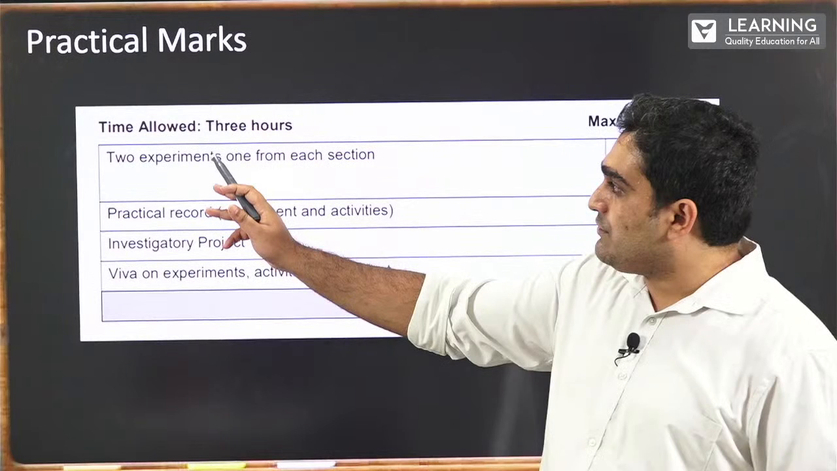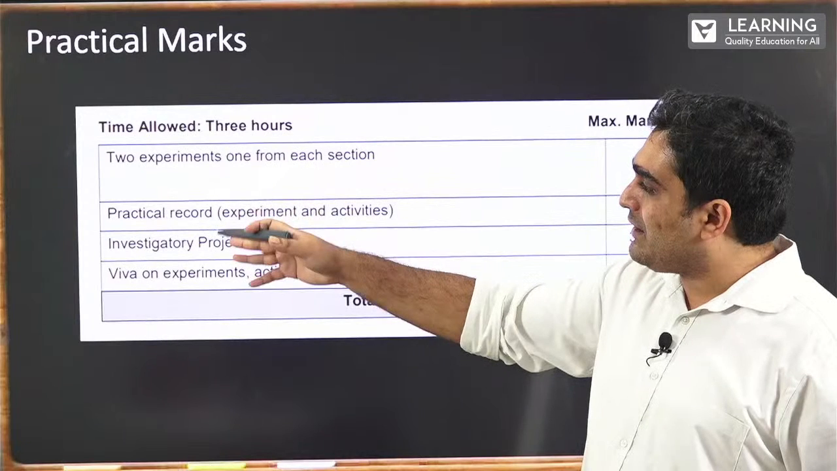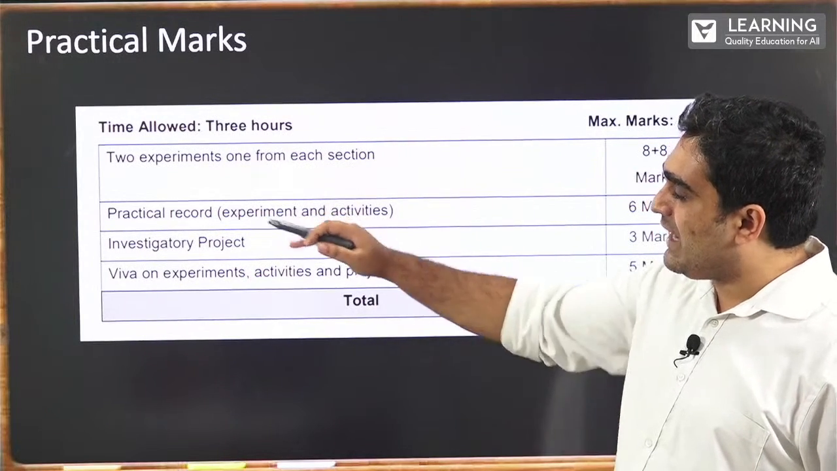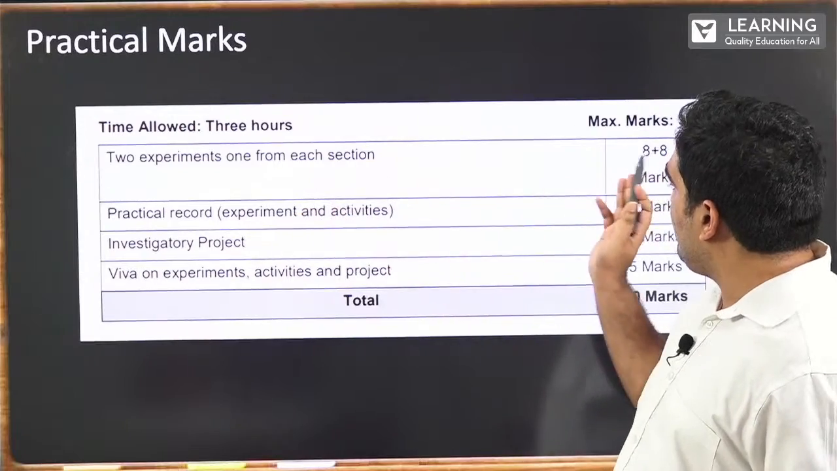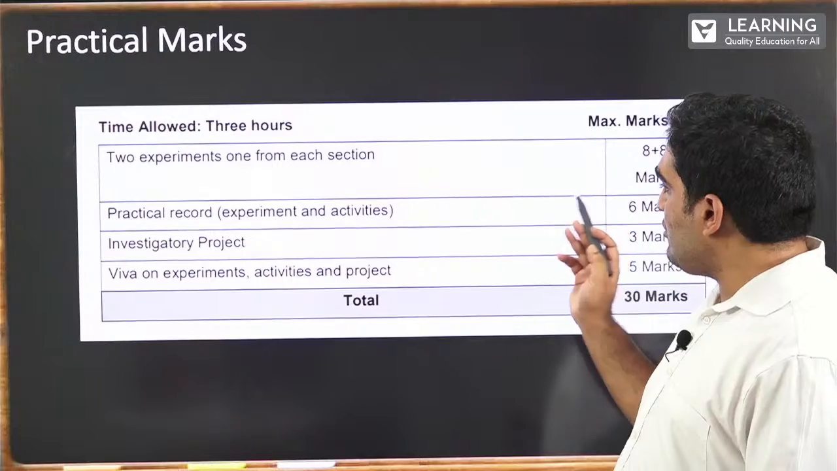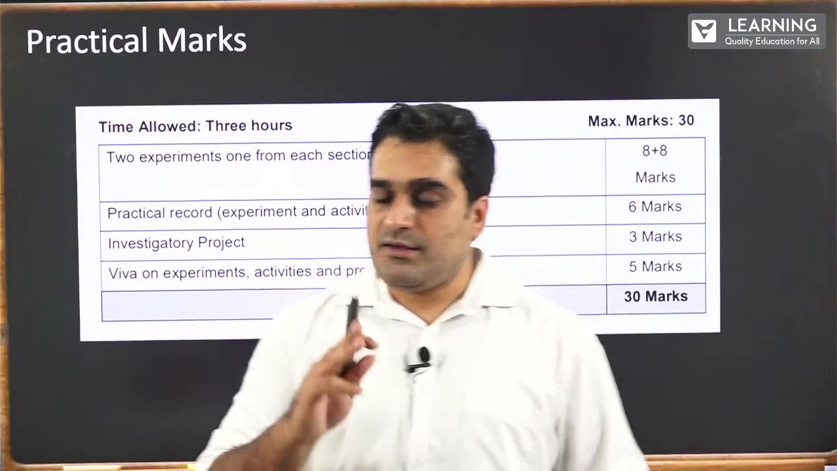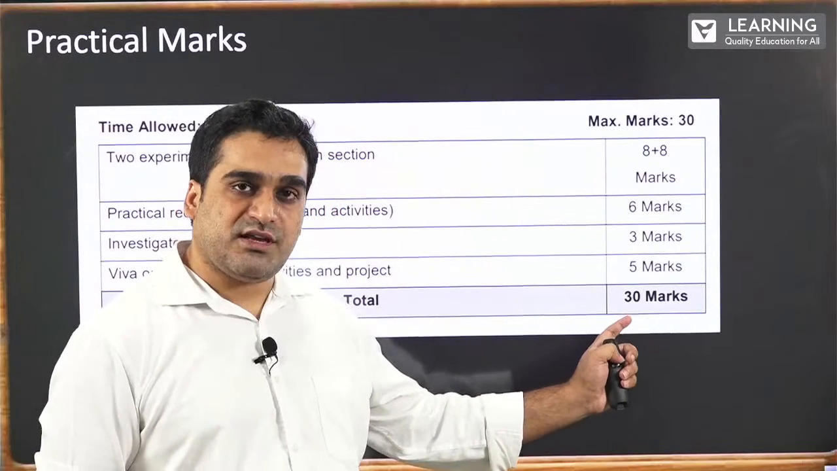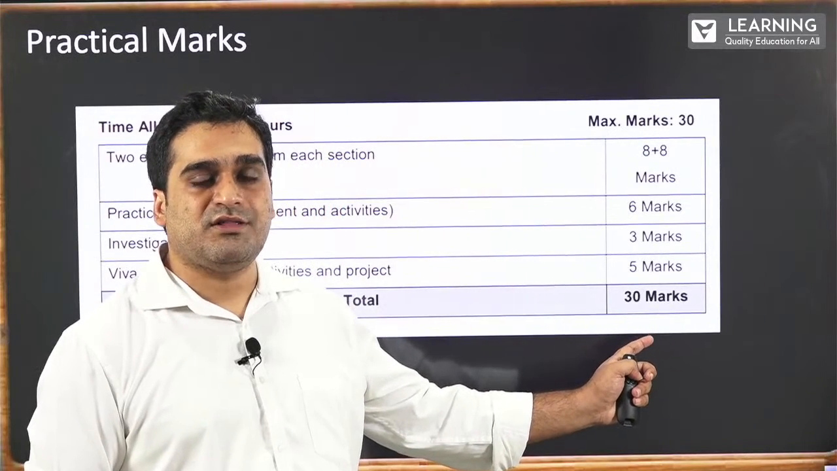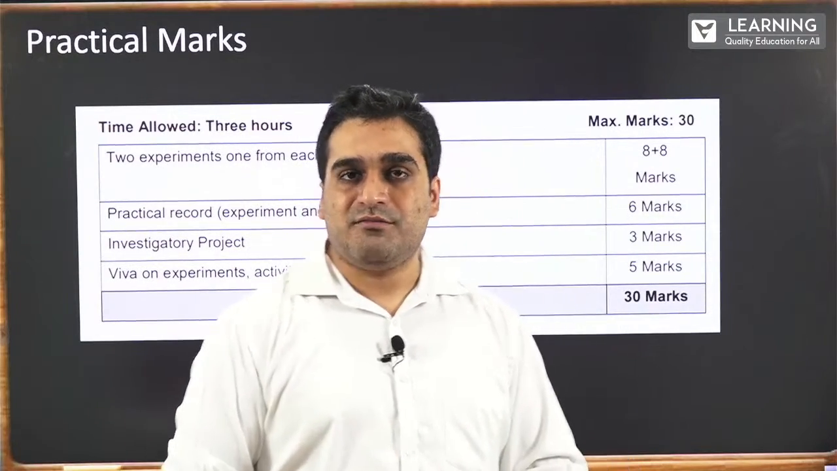So you have 3 hours for your practical exam, and the practical exam is divided into a lot of other segments and categories. For experiments, you have a total of 16 marks. You have record writing, projects, and also viva voce. Not to worry about that, but remember, theory is for 70, practical is for 30 marks. Together, it is 100 marks of board examination.